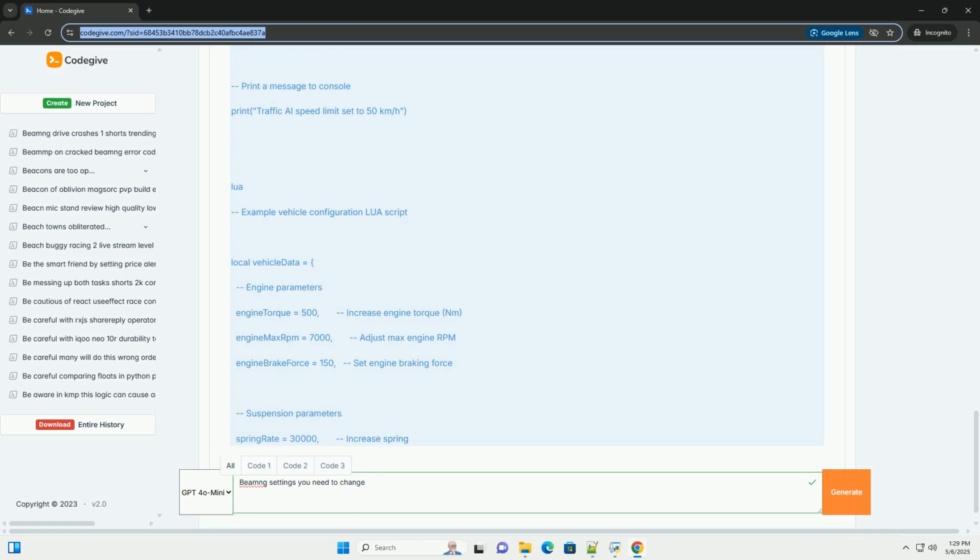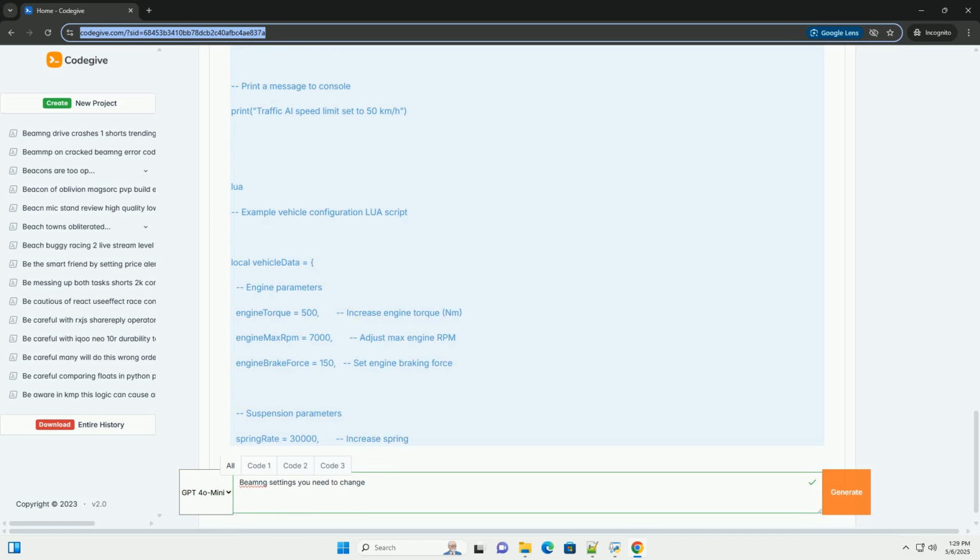Four. Vehicle configuration, vehicle .pc files. The vehicle configuration files, .pc files, are the primary way to customize vehicles in BeamNG.drive. These files are in JSON format and contain a large amount of data that describes the vehicle's parts, properties, and behavior.